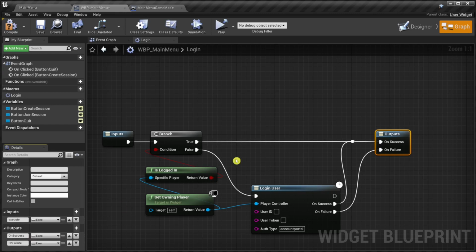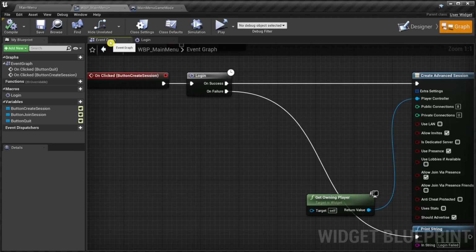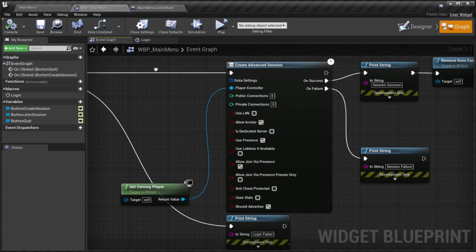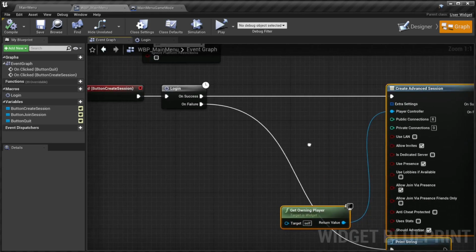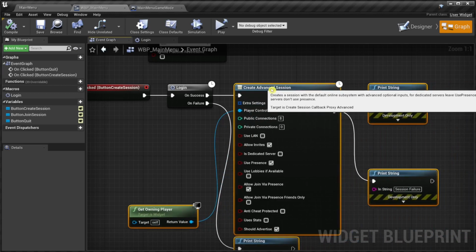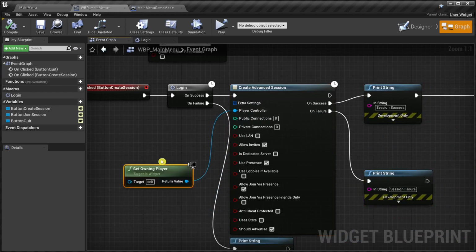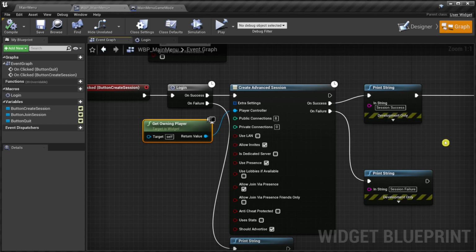Note that we are not using the first output pin of login user, because we are assuming that the login either fails or is successful, which implies we are hoping that this is implemented correctly. Well, I will comment on that later. Naturally, we want things to look nice and in order, so we move the nodes a bit. This over there. And this node up a bit.